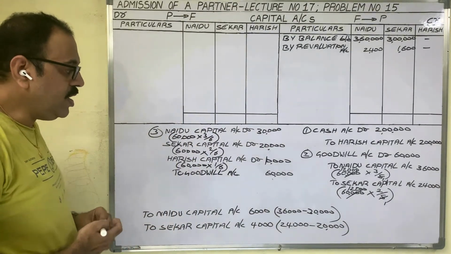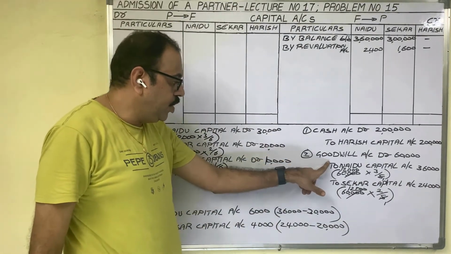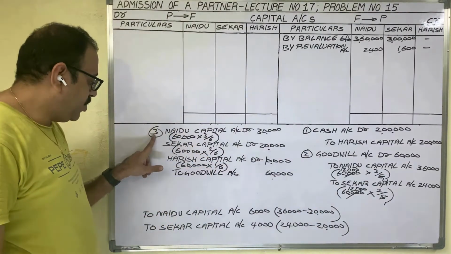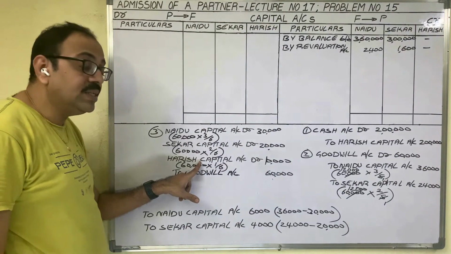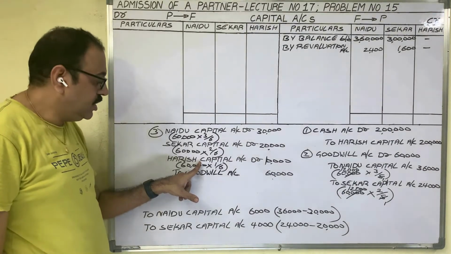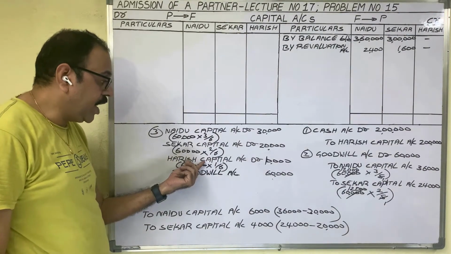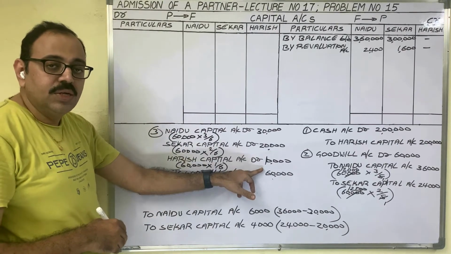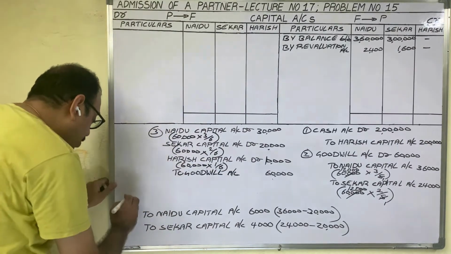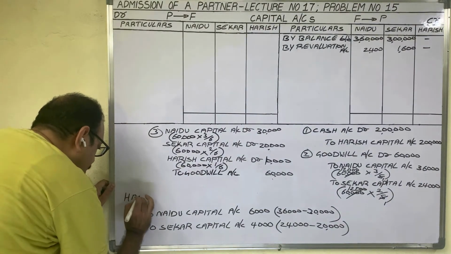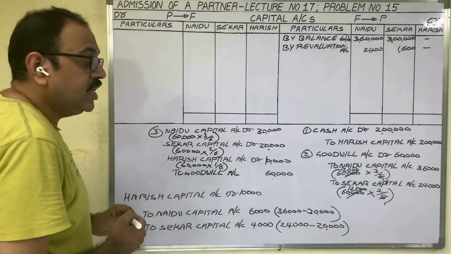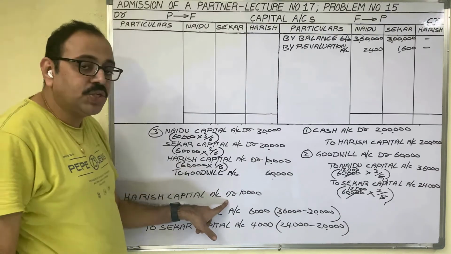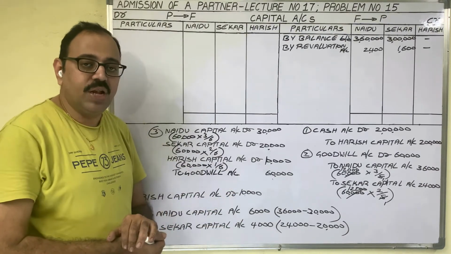Come to the third partner. In the second entry, the new partner's name we have not written. And in the third entry, the new partner's account is debited. Means from Harish capital account, we deducted 10,000 rupees. So Harish capital we debited with 10,000. So what is the actual meaning of this entry? Harish has to pay his share of goodwill.